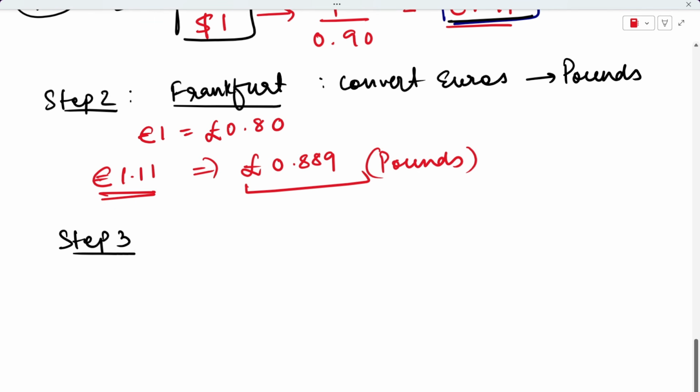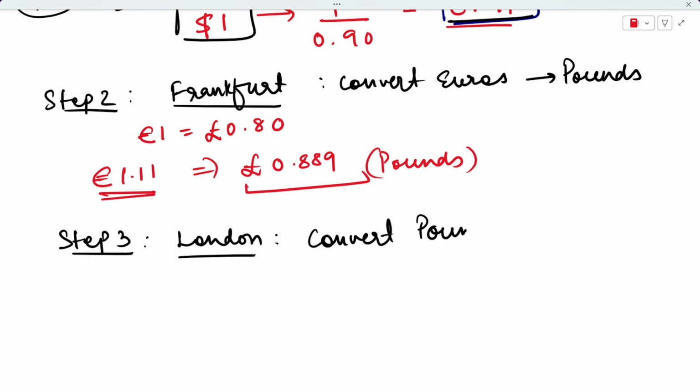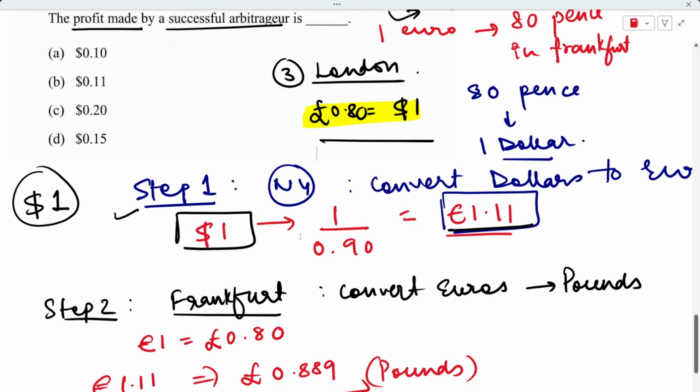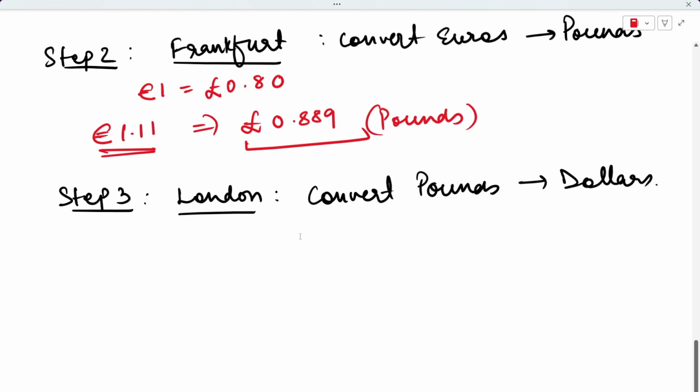So in step 3, as you've guessed, we have to go to the London market. Okay? We went to the London market and there we converted our pounds to dollars, because look at the exchange rate in London. What is the exchange rate in London? In London you can convert your pounds back to dollars, right? So the exchange rate in London was, to receive $1, I had to pay 0.80 pounds. Okay, to receive $1, this was the exchange rate in London.